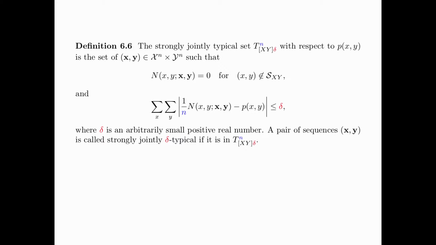A pair of sequences x, y is called strongly jointly δ-typical if it is in T_XY[δ]^n.